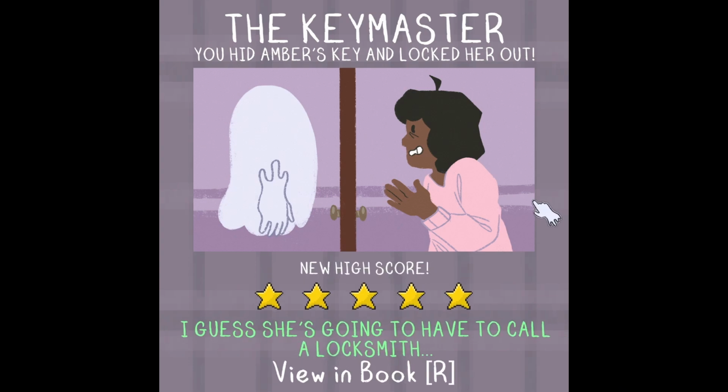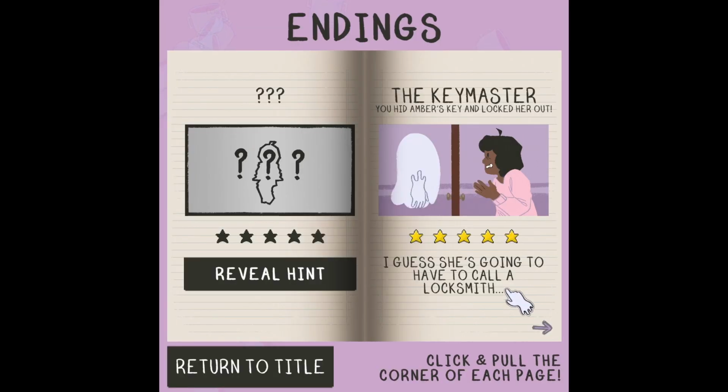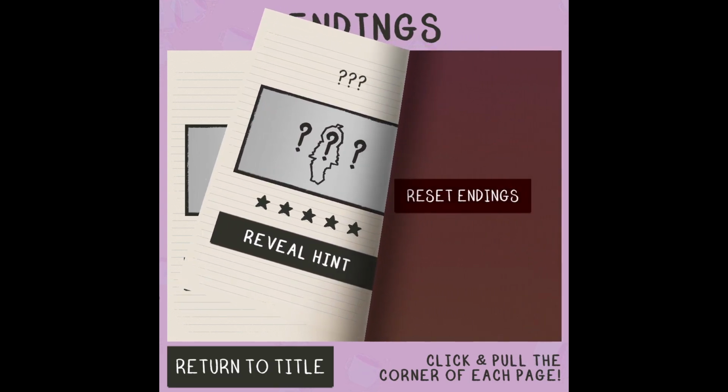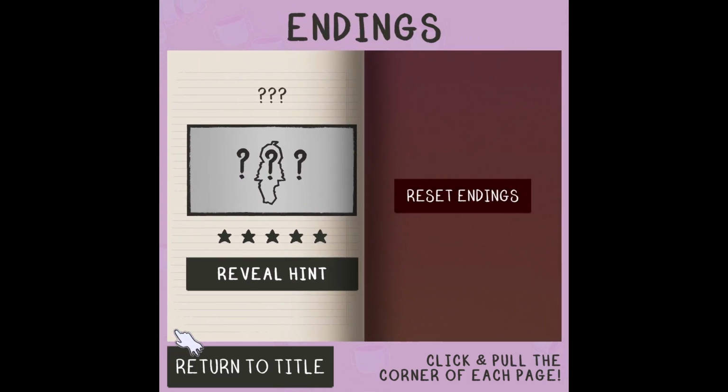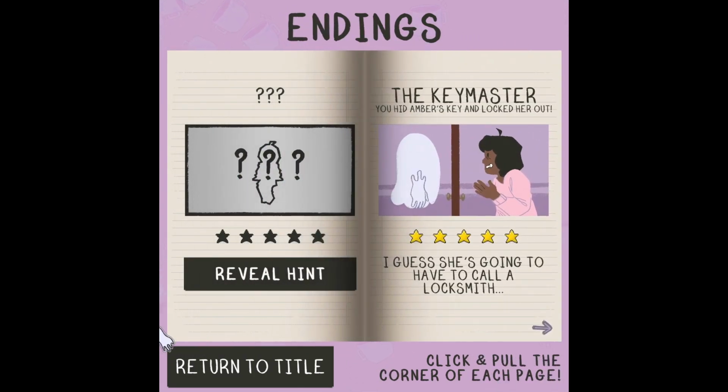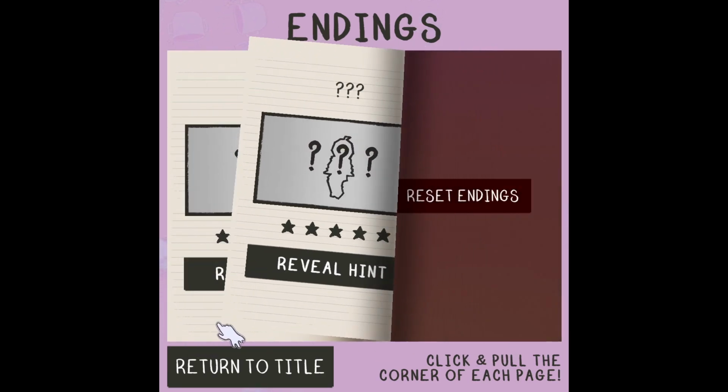And then if you go to view the book, this is where all of our endings are stored. We had a really cool idea that it would be like a little journal that she keeps, and the front and back are also decorated with stickers and things that she would like. There are a total of 11 endings, and each one has its own little hint that will hopefully push you in the right direction if you're a little stuck.